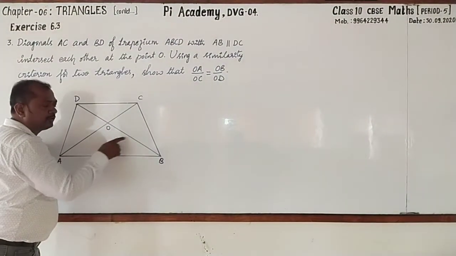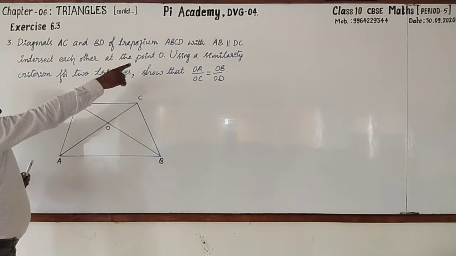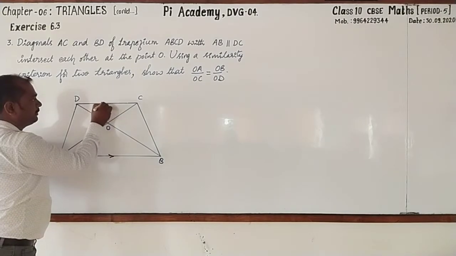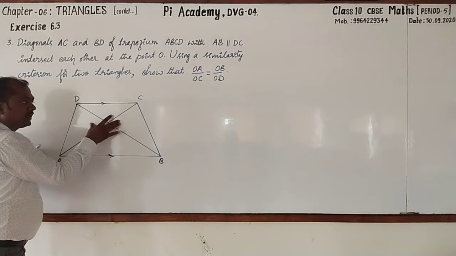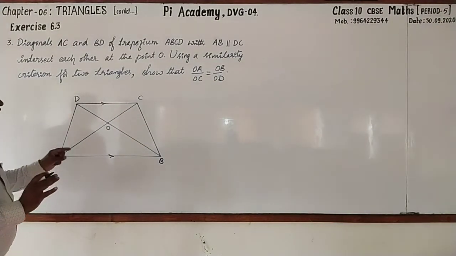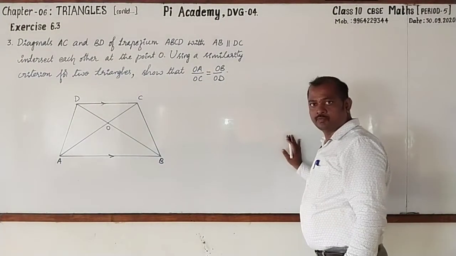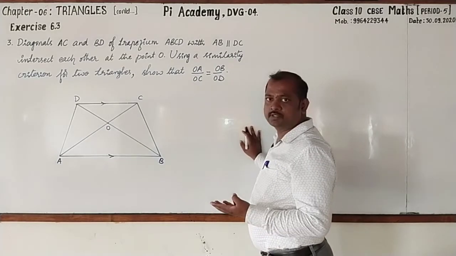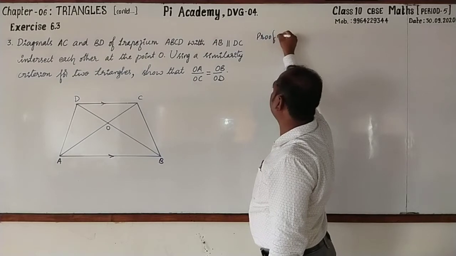Hope that all of you have drawn like this, right? See that ABCD is a trapezium in which AB is parallel to DC. Here I will show that AB parallel to DC. AC and BD, these are the two diagonals. They intersect at point O, right? With this information, we have to prove this statement. Followed? Okay. Data to prove and all. It is so easy. Directly I will go for writing the proof. Right. Proof.